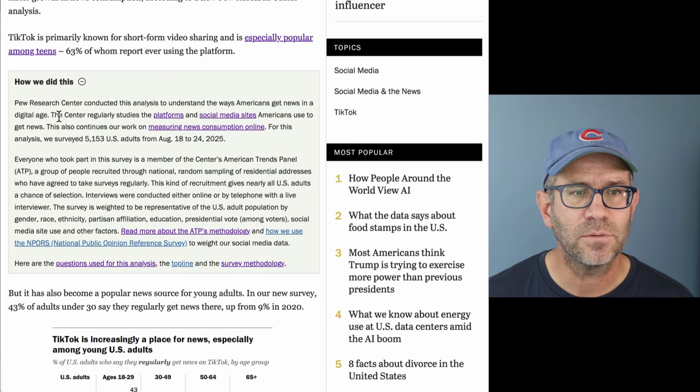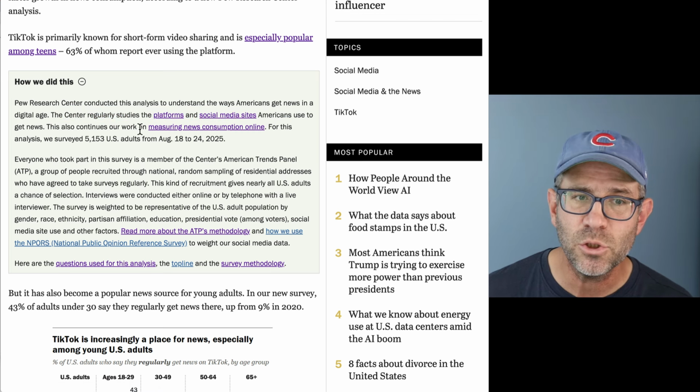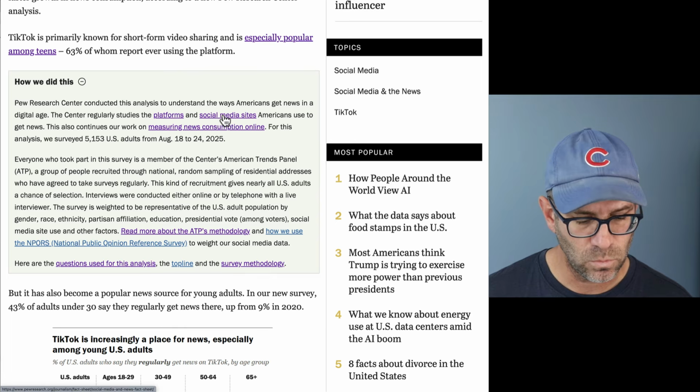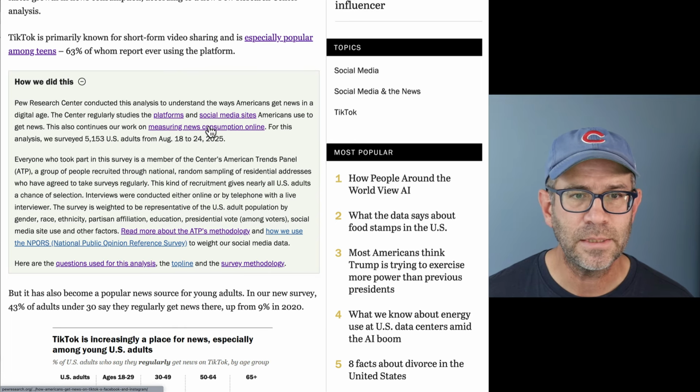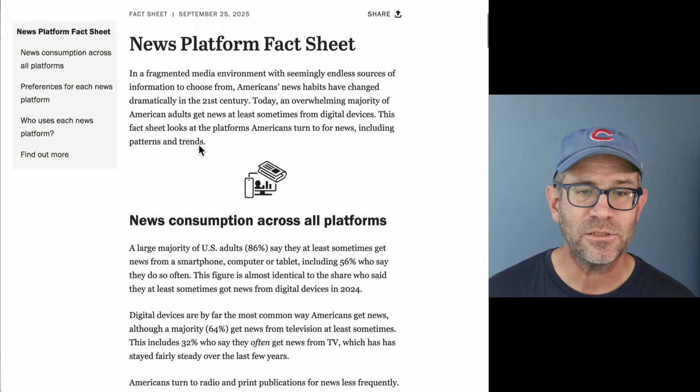And so they talked about how the center regularly studies platforms and social media sites. This is part of their continued work, as I said, of measuring news consumption online. And so if I click on these links, you can see I've already done that. That opens up a variety of fact sheets.